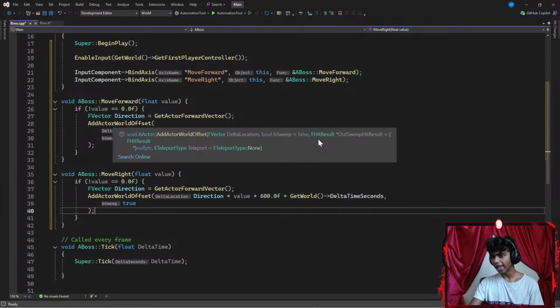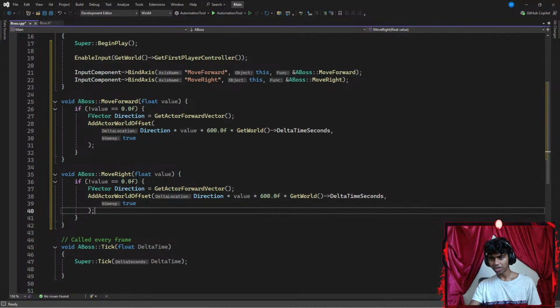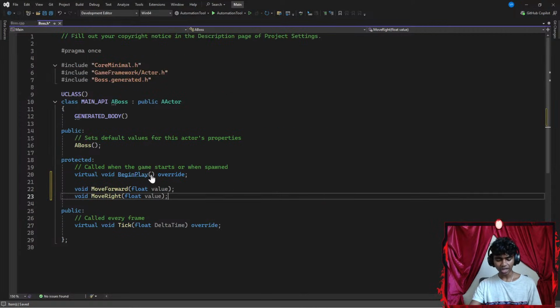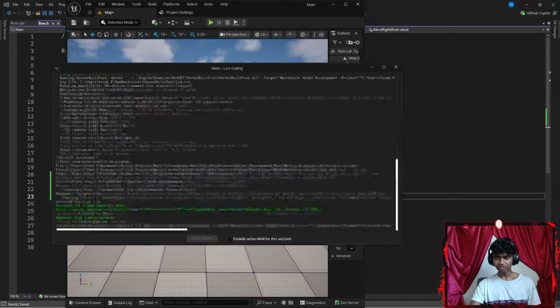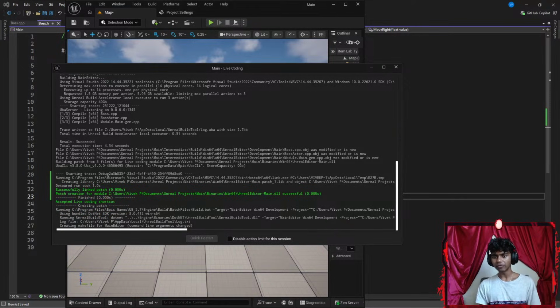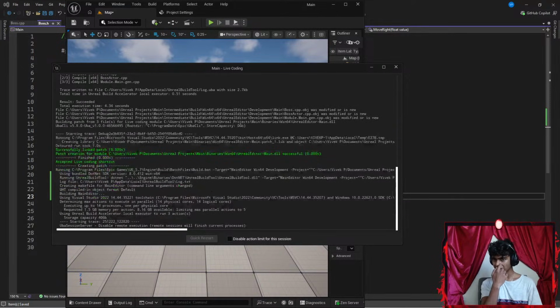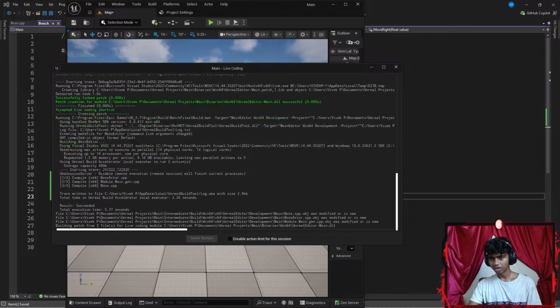I have an FHitResult, null pointer, ETeleportType. I did not add most of these parameters here. I'm trying to see how this works. That's it. Now, if I hit Control S to save the code, go to my header files, save the code as well, and then open my Unreal Engine here. Let's hit Control Alt F11 to patch my code up. Let's wait for it to patch. I think the patching takes a few seconds.